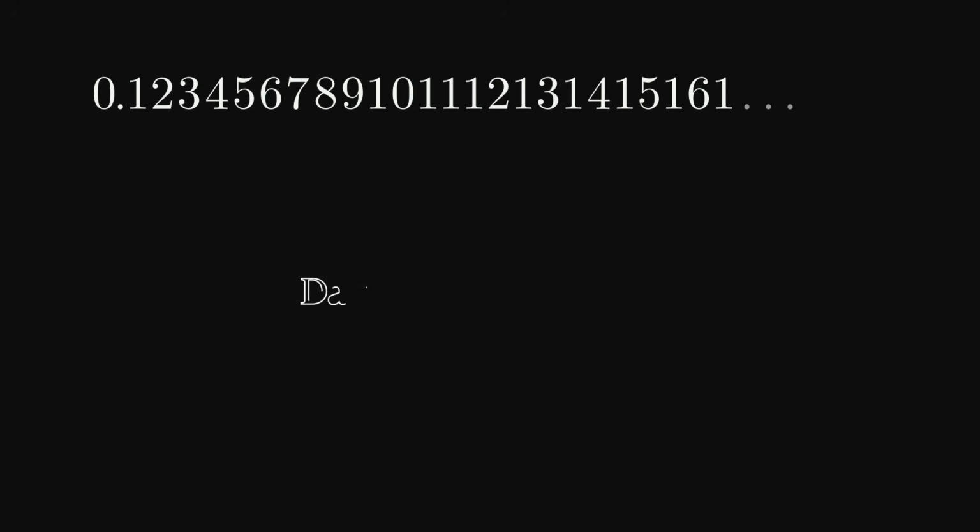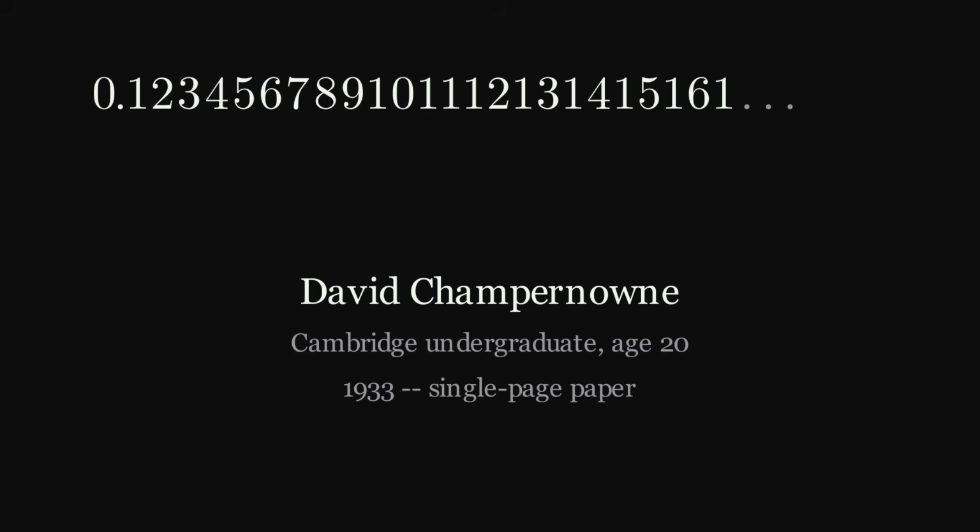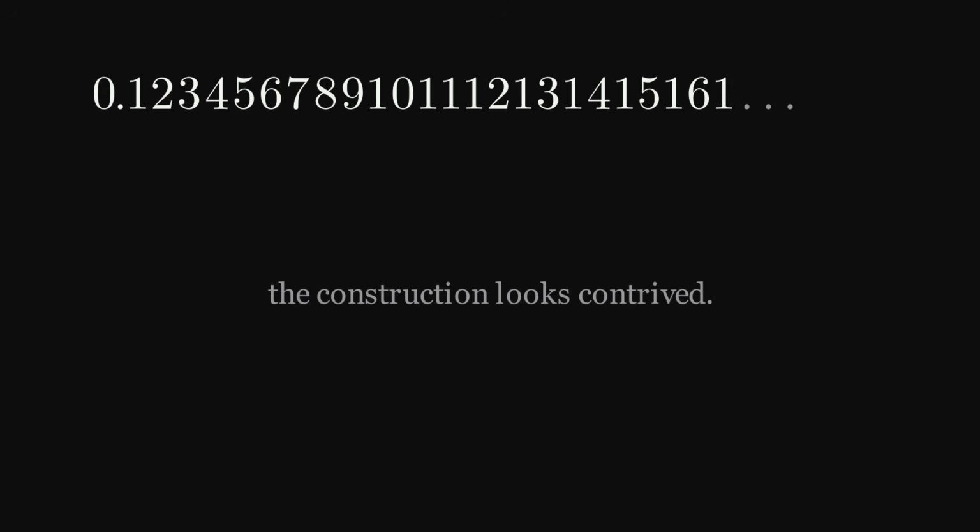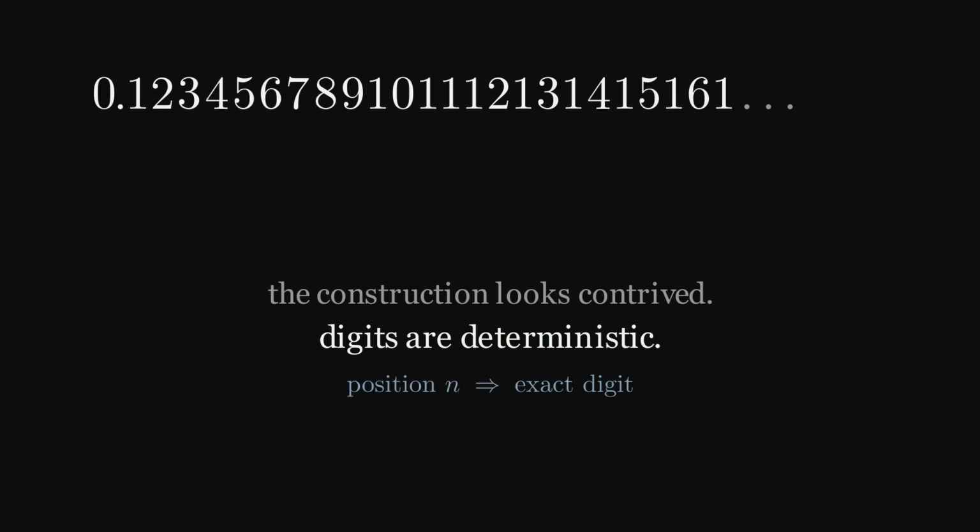This number was defined in 1933 by a Cambridge undergraduate named David Champernowne. He was 20 years old. He published a single-page paper introducing the number and proving one fact about it. The fact was unexpected. The construction looks contrived. The digits are deterministic. Given the position, you can compute exactly what digit goes there. There is no randomness, no probability, no choice. It is the most predictable real number you can write down.